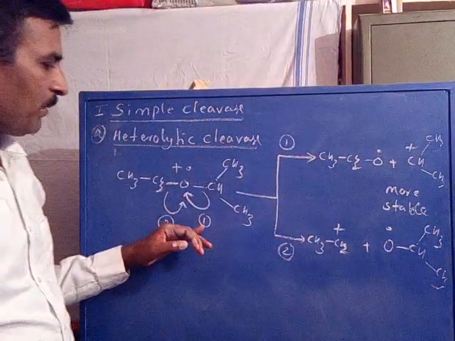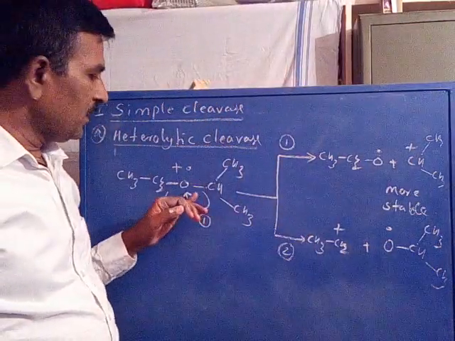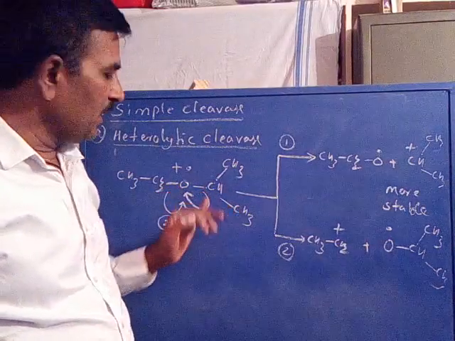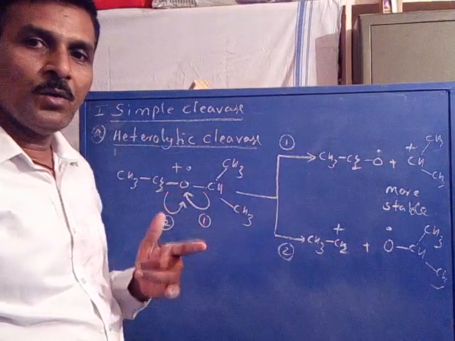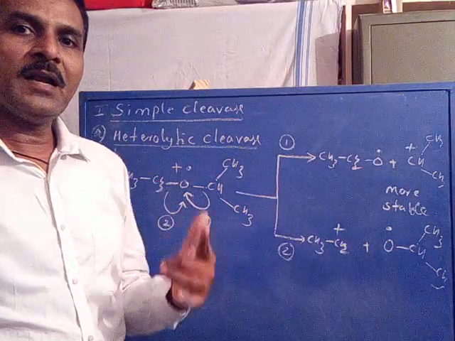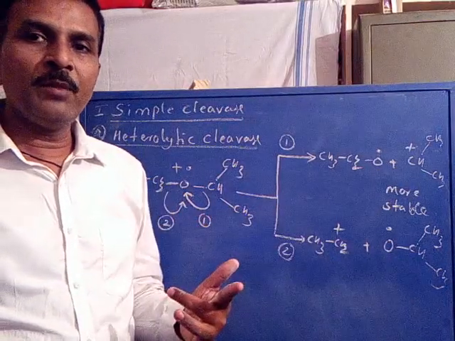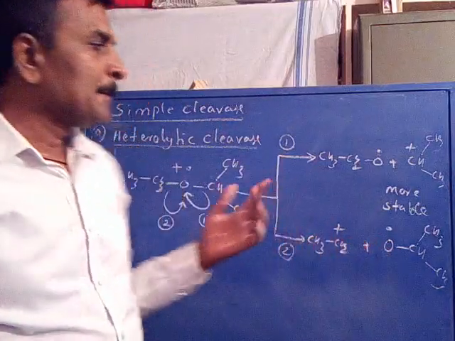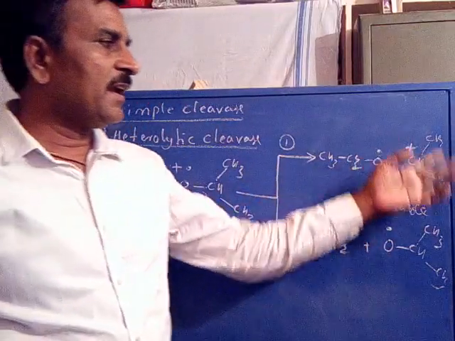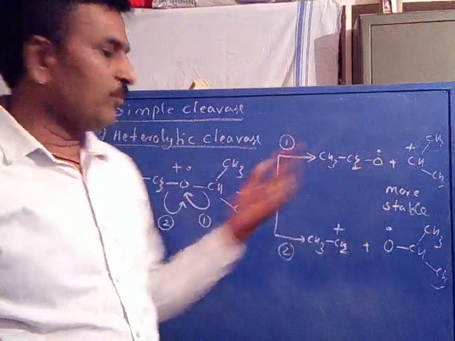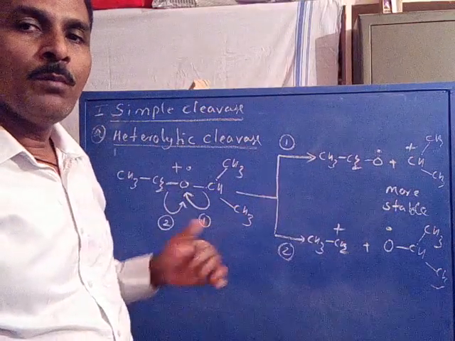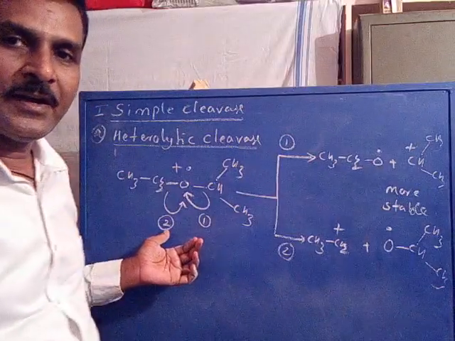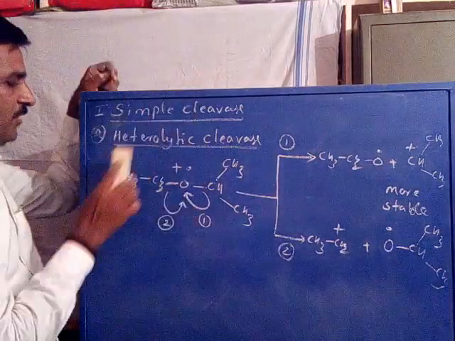Therefore, the cleavage of the bond between the ethereal oxygen and the isopropyl carbon is more favored. I already told that if the alkyl cation formed is more stable, the process is more favored. So in the case of the isopropyl cation, it is more stable. Therefore, the first process takes place more when compared with the heterolytic cleavage of the second bond. So this is one of the examples.